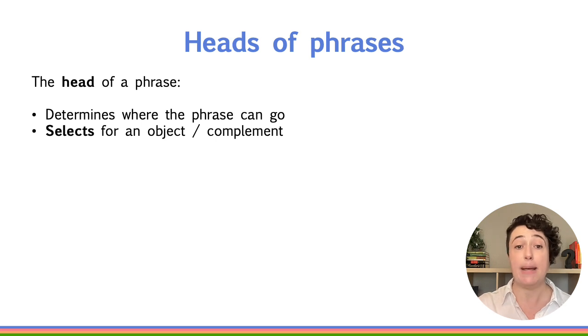Each verb has an opinion about whether and how many objects it allows. By contrast, there's no verb that cares about whether it's modified by an adverb. And also no verb that cares about whether it has a subject or not, because all clauses in English require subjects. The technical term for this is selection. Heads select their objects, though for heads that aren't verbs, we usually use the more general term complement. Heads determine both whether a complement is required or allowed, and what the complement's category has to be.